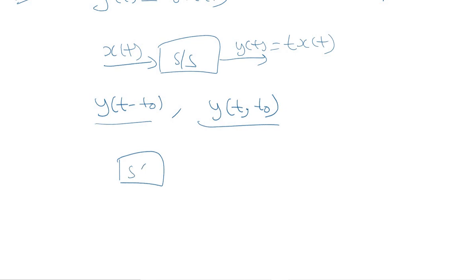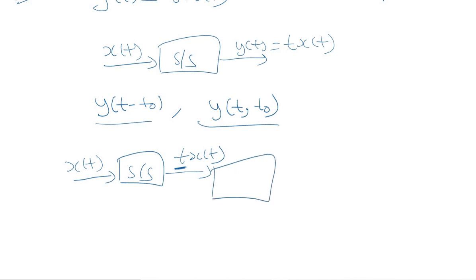We provide input as x(t), and the resultant output will be t times x(t). The function of the system here is to multiply the given input signal by the independent variable t. We have already seen this particular example to identify the linearity of the system, and we are using the same example here.